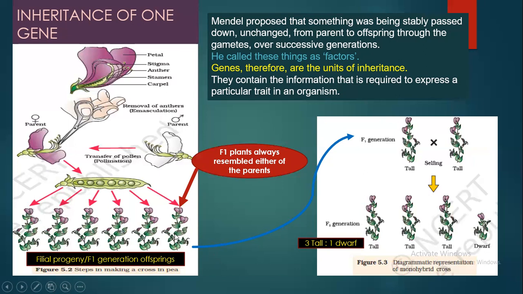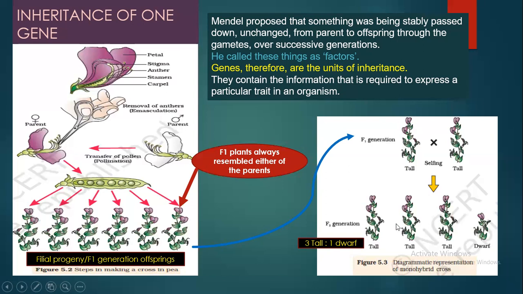of these plants and did self pollination. Since the flowers in this pea plant were bisexual, the anther was there and the pistil or carpel was also there. So pollen grains from the anther went onto the stigma of the same flower.